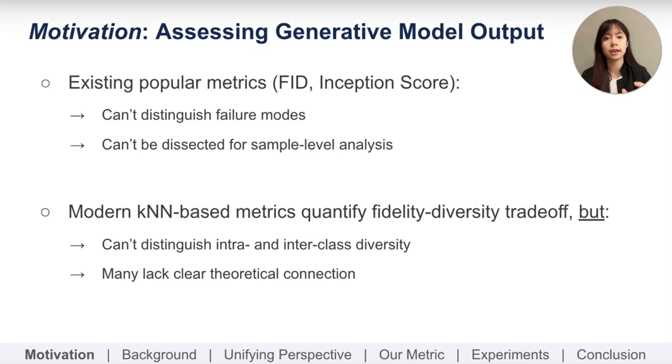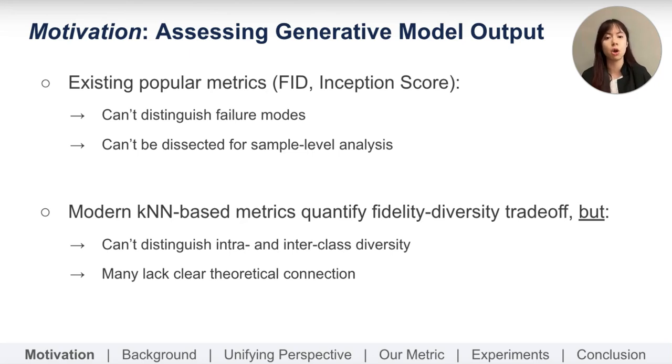Starting with work from Sajjadi et al. in 2018, who repurposed the terms precision and recall from the classification domain to describe measures of fidelity and diversity respectively, multiple k-nearest neighbor-based metrics have been proposed to quantify the fidelity to diversity trade-off. While the multidimensionality of the metric allows them to distinguish two failure modes, we note an issue with the diversity component.